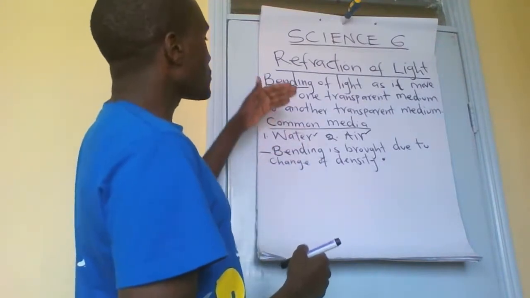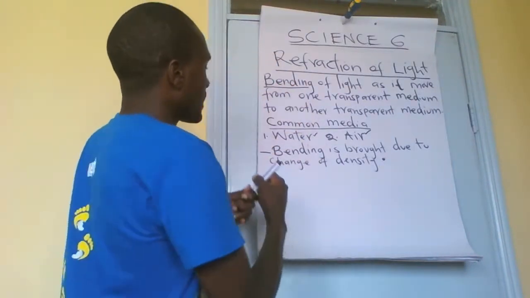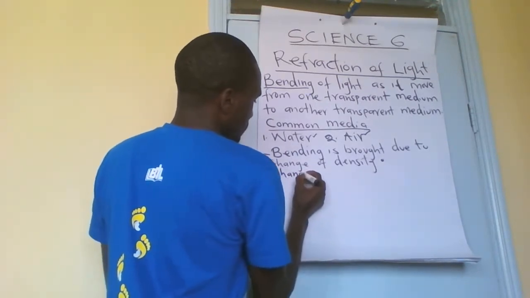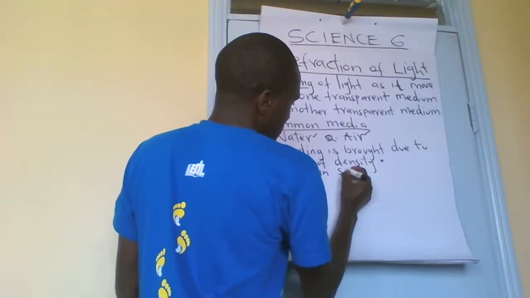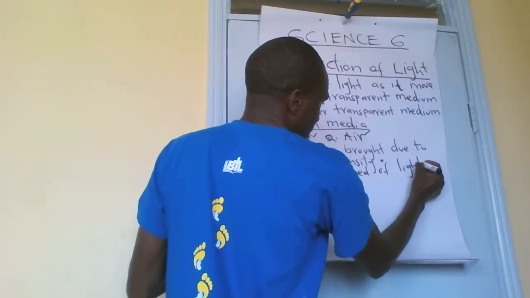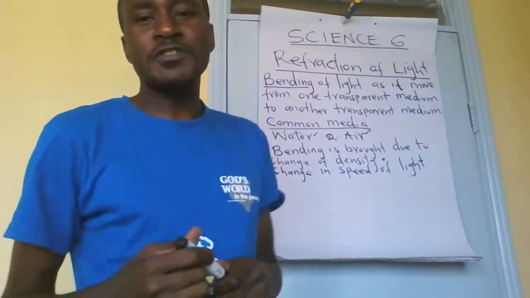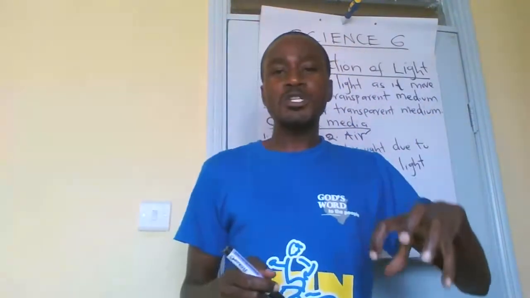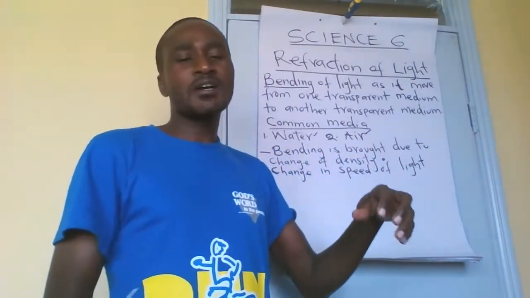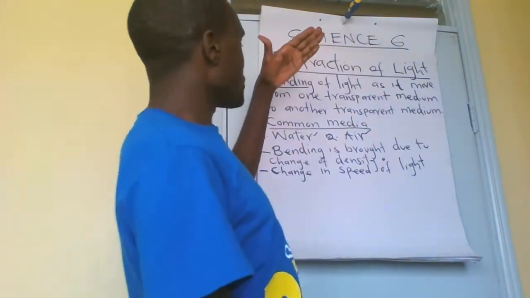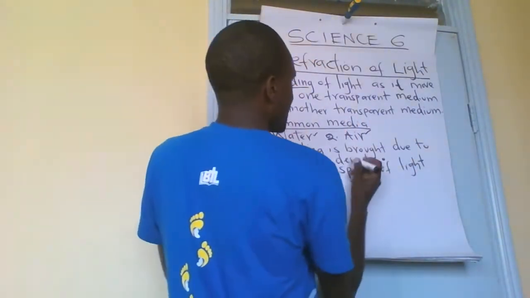So, because they have different density, there is what we call change in speed of light. There is change of speed of light as it travels from water to air, or traveling from air to water. This speed change is brought by the density of the material.